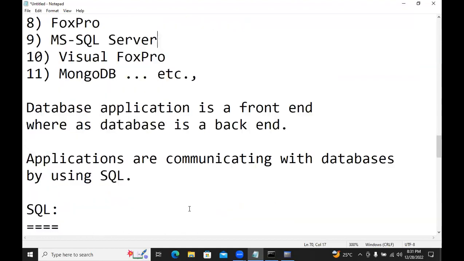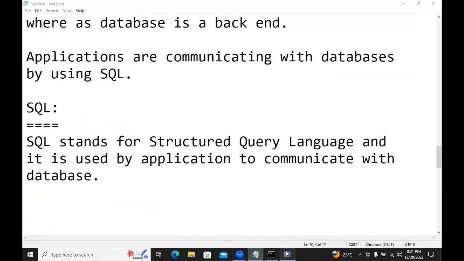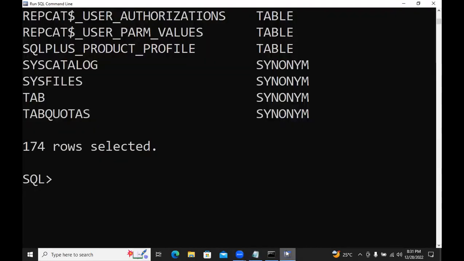Now, whatever I opened here, is it application or database? Application. Is it communicating with database? Yes. This application is called a database application. Is it front end or back end? Front end. Database is back end. Is it database? No, it is application. Can we see the database? No. This application communicates with the database by using which language?